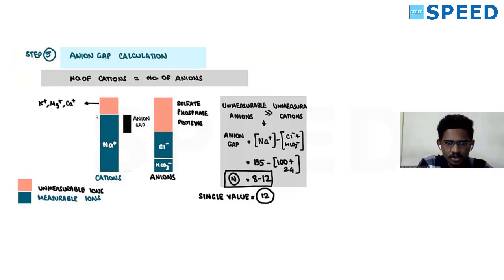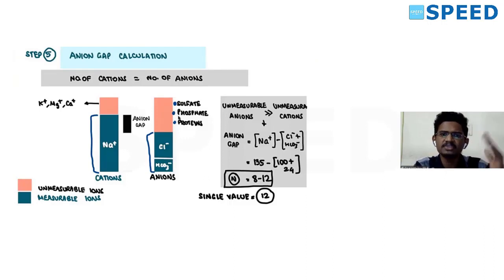See this graph. On the anion side, chloride and bicarb are both measurable anions. Apart from chloride and bicarb, there are lots of unmeasurable anions like sulfates, phosphates, proteins, amino acids, all negatively charged particles.